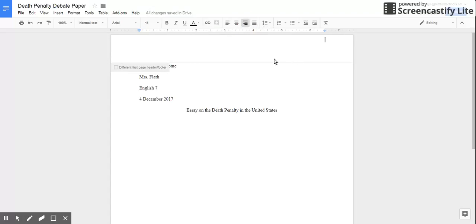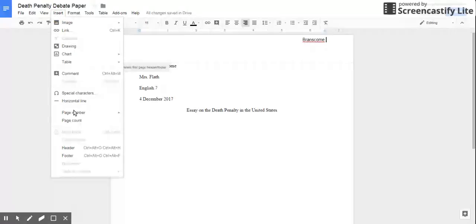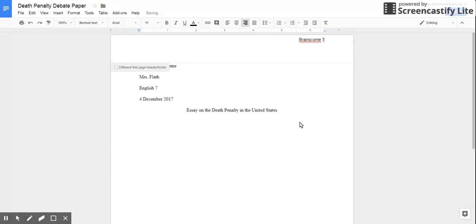And so what you do is you use your last name, capitalize the first letter. And if you press space, now instead of going in and typing in every page number as you go along, there's a way to actually add in page number. So here you're going to go to insert, page number. All right, and you just click here. So there's Branscombe 1. Now when I go to add another page, it will actually then have Branscombe 2. So it looks kind of like highlighted, but when you go to print it, it will look perfect.